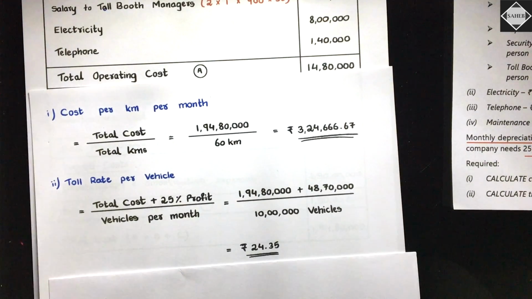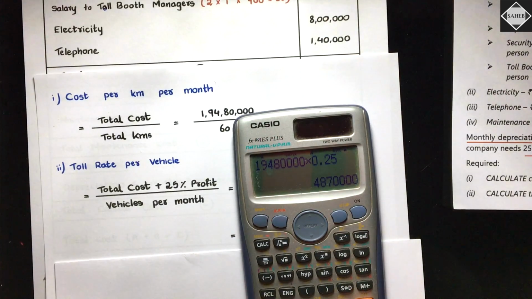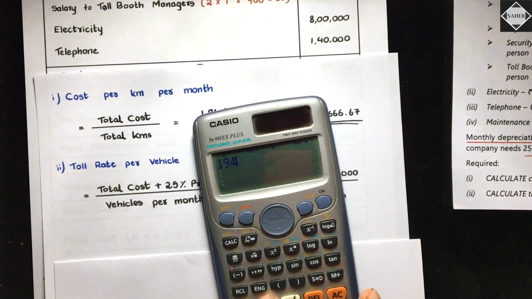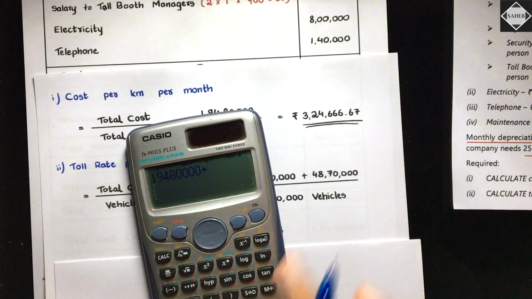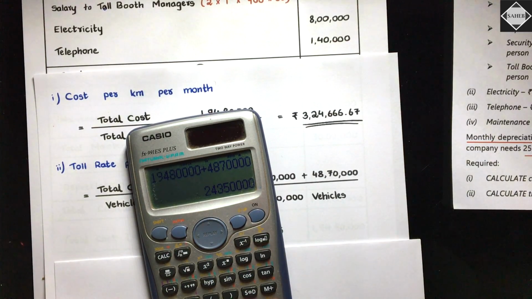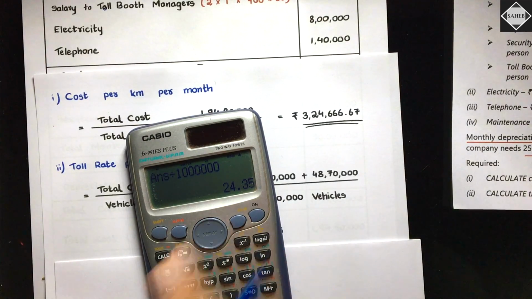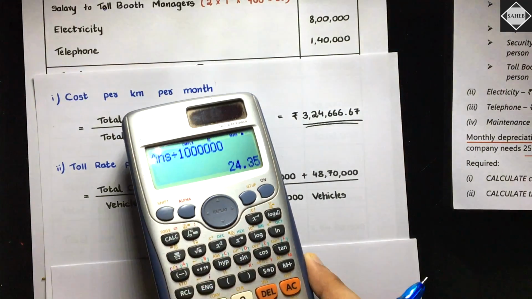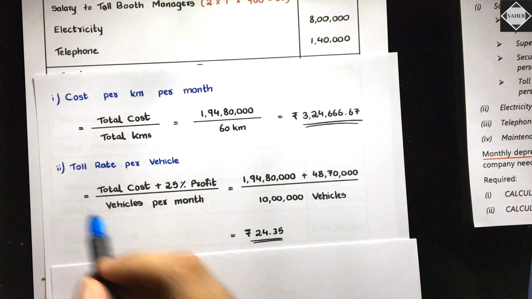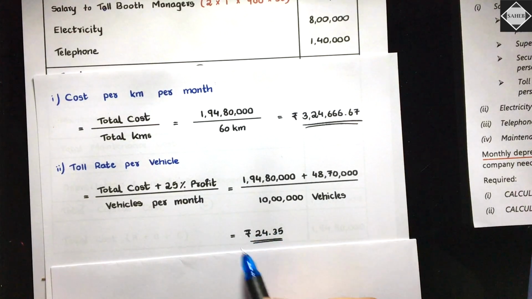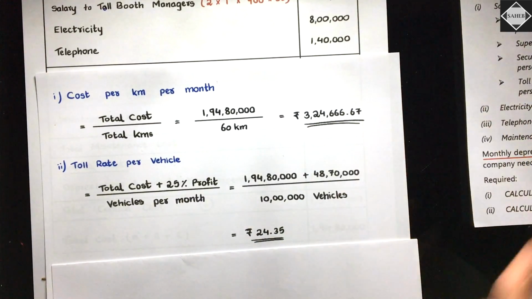So that is equal to how much? Let's just do that. 1 crore 94 lakh 80,000 plus 48 lakh 70,000, that is equal to 2 crore 43 lakh 50,000, divided by 10 lakhs, that's equal to 24.35. You see, 24.35 is what? This is the toll rate per vehicle. For each vehicle, this much we have to charge. Is it clear? Simple and straightforward.